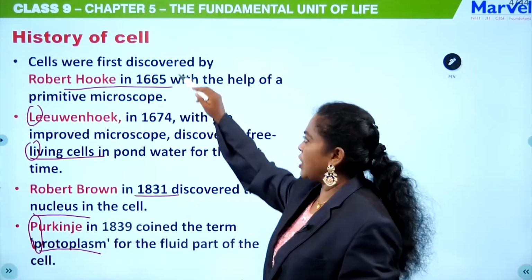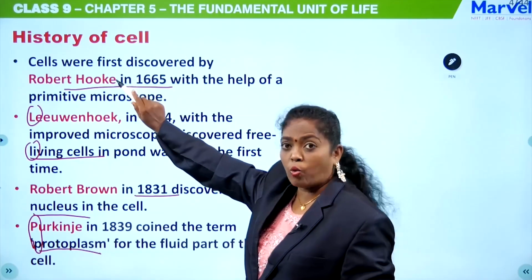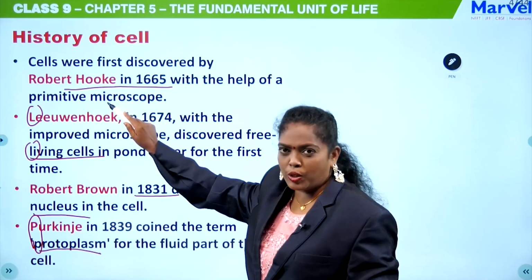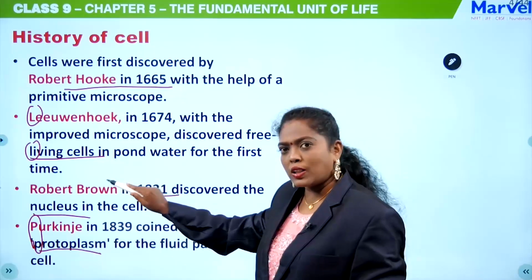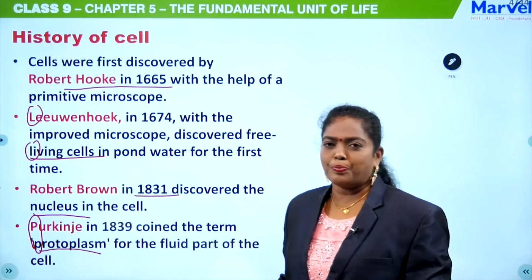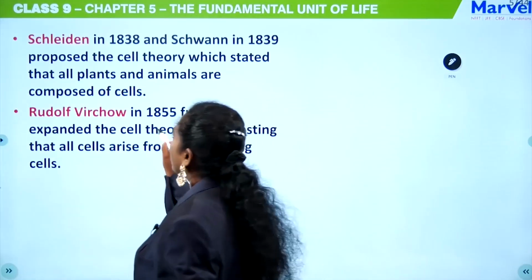So in this session we have learnt about who discovered the cell, that is Robert Hooke. Then the living cell, that is Leeuwenhoek. Then Robert Brown, that is the nucleus. Then Purkinje, protoplasm. Okay. Then Schleiden